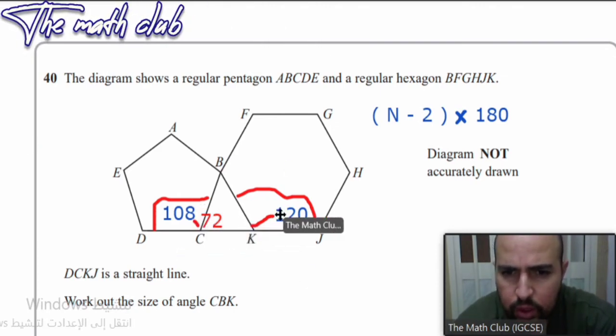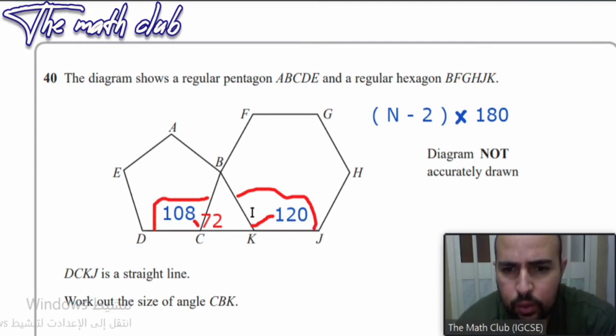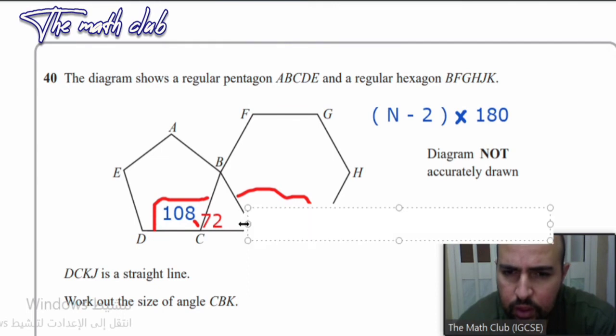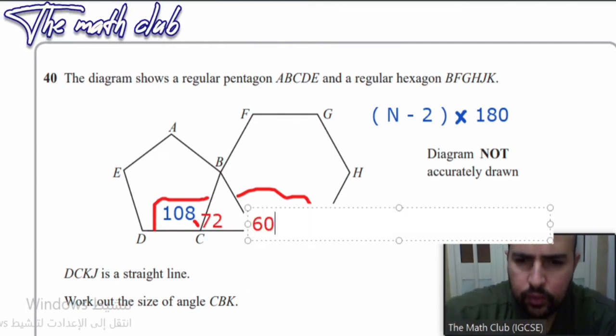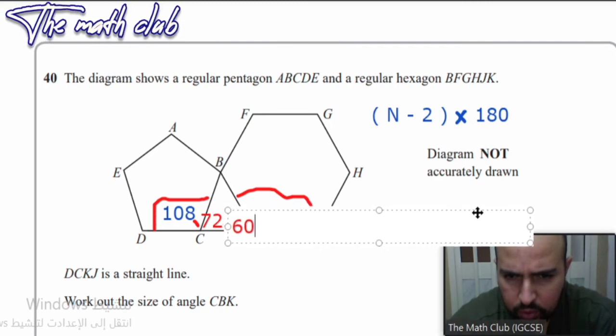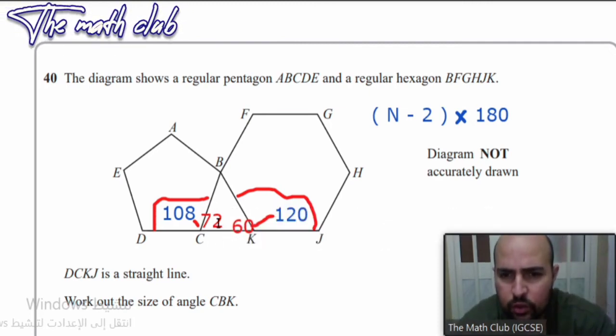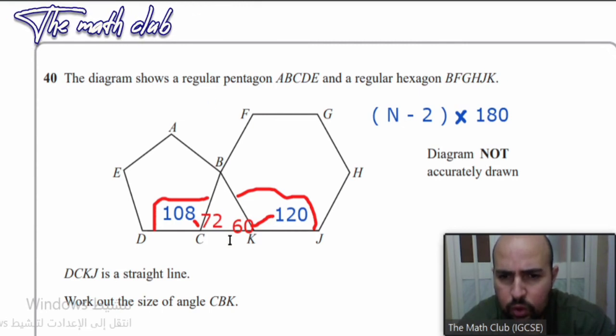Now this one is 180 subtract 120. It's going to be what? Very good, it's going to be 60. So this one is 60. Let's put it here. Now I have 2 angles. I have this one, which is 72, and I have this one, which is 60.